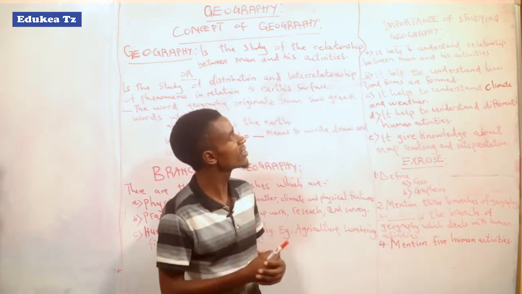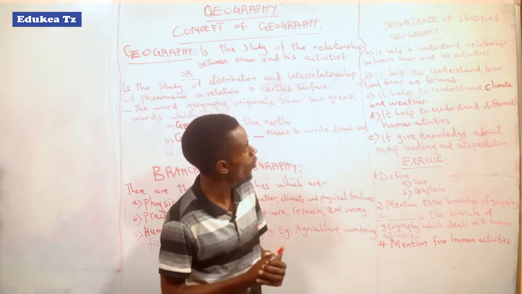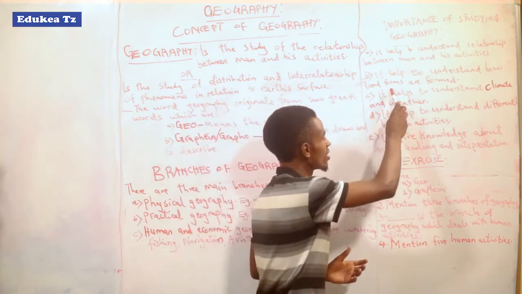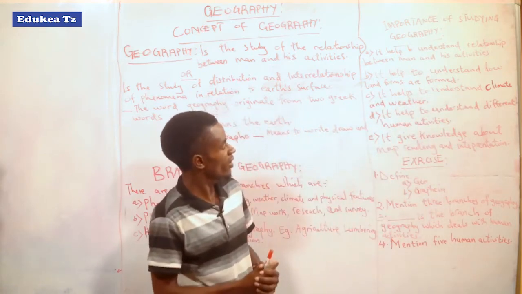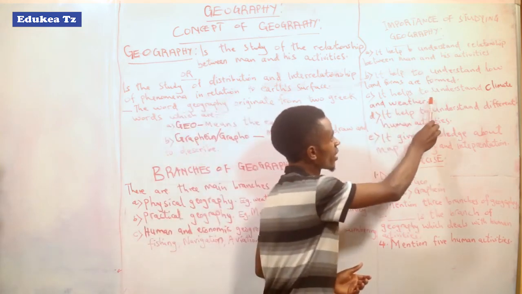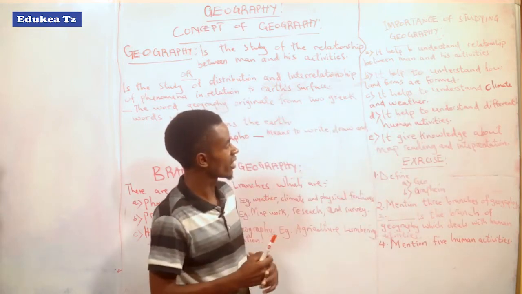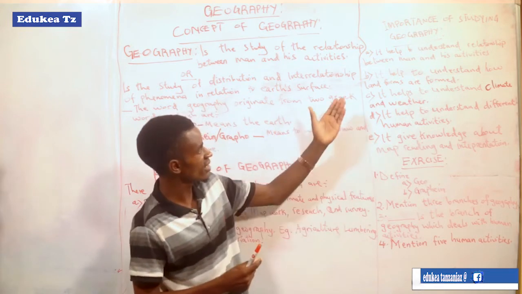So geography is important because it helps us to be aware of the things surrounding us. That point is to help understand how landforms are formed. The third point is it helps to understand climate and the weather. So how climate and the weather work, we can understand within the subject which is geography.